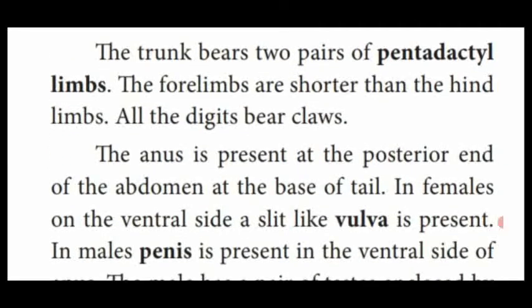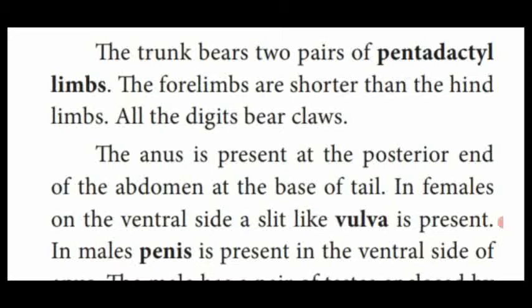Next one, the limbs, which bear a pair of limbs, upper limbs and the lower limbs, which are divided into 5 divisions. That's why it is named as pentadactyl limbs. Penta means 5.